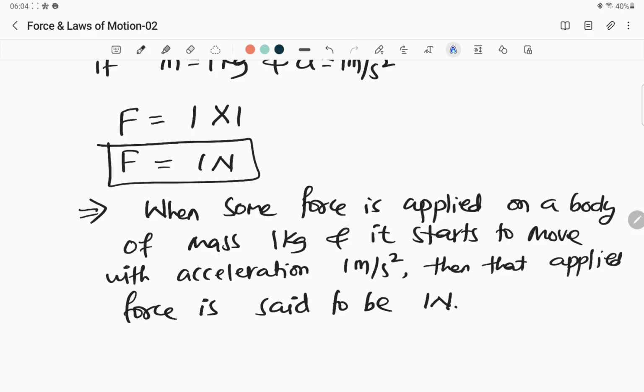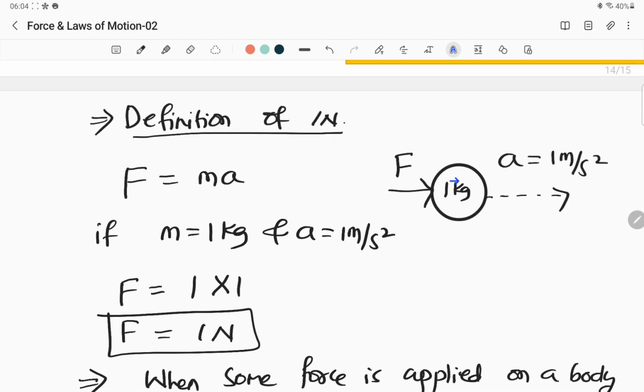Look at this definition carefully. It has become a little lengthy, but it is elaborate. When some force is applied on a body of mass 1 kg and it starts to move with acceleration 1 meter per second square, then that applied force, whatever force we have applied, is said to be 1 newton. All right, if a body of mass 1 kg starts to move with an acceleration of 1 meter per second square, when we apply some force, then that force is said to be 1 newton.